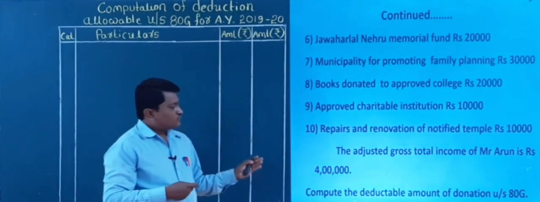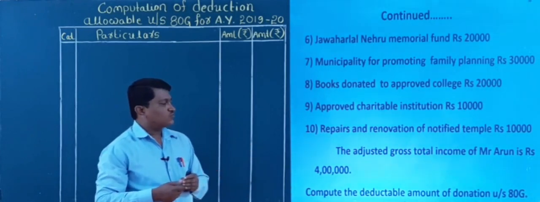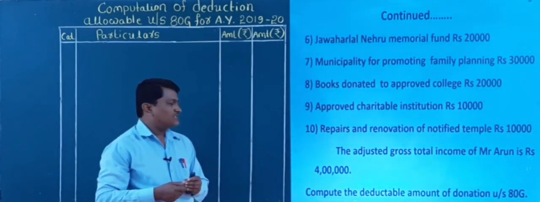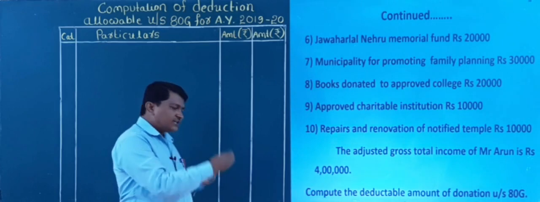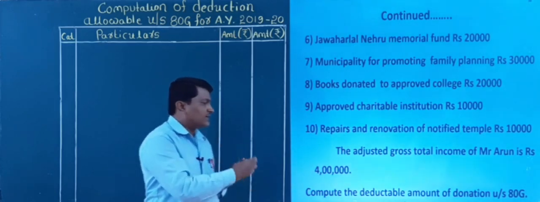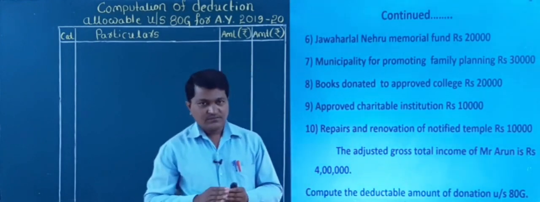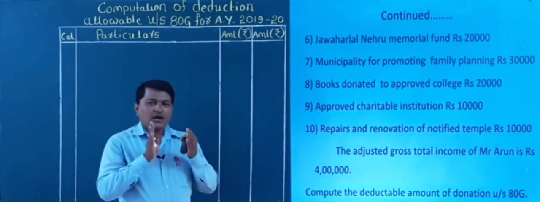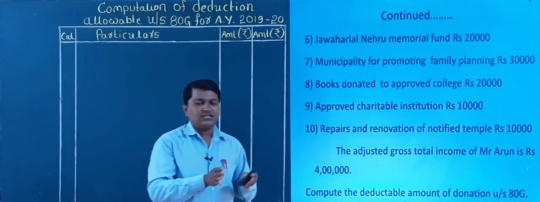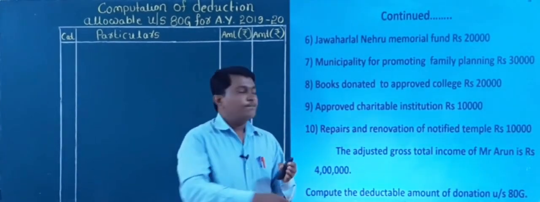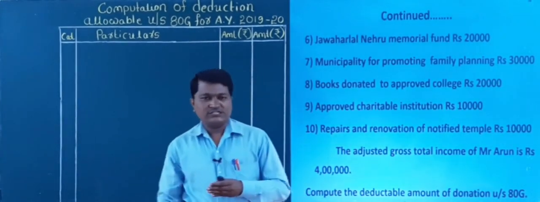Also they gave the adjusted gross total income of Mr. Arun as rupees 4 lakh, and they ask to compute the deductible amount of donation under section 80G, meaning how much deduction Arun can claim under section 80G for these donations.